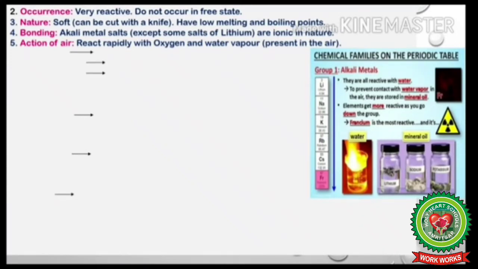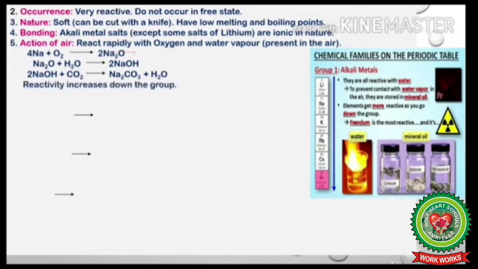Next is action of air. Alkali metals react rapidly with oxygen and water vapor present in the air to form their oxides and hydroxides. For example, sodium reacts with oxygen to form Na2O, that is sodium oxide, and this sodium oxide then reacts with water vapor present in air and forms sodium hydroxide. Sodium hydroxide reacts with carbon dioxide to form sodium carbonate and water.